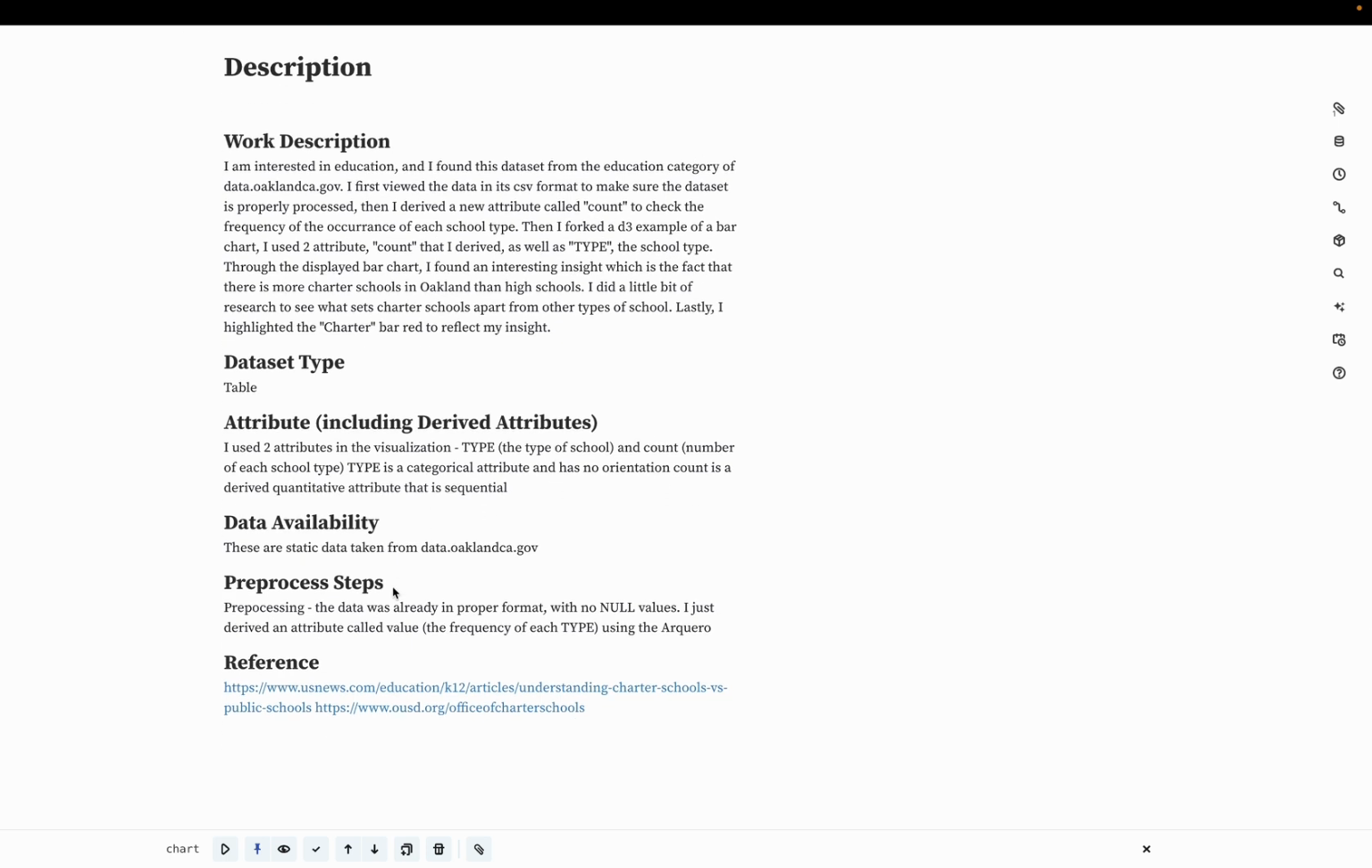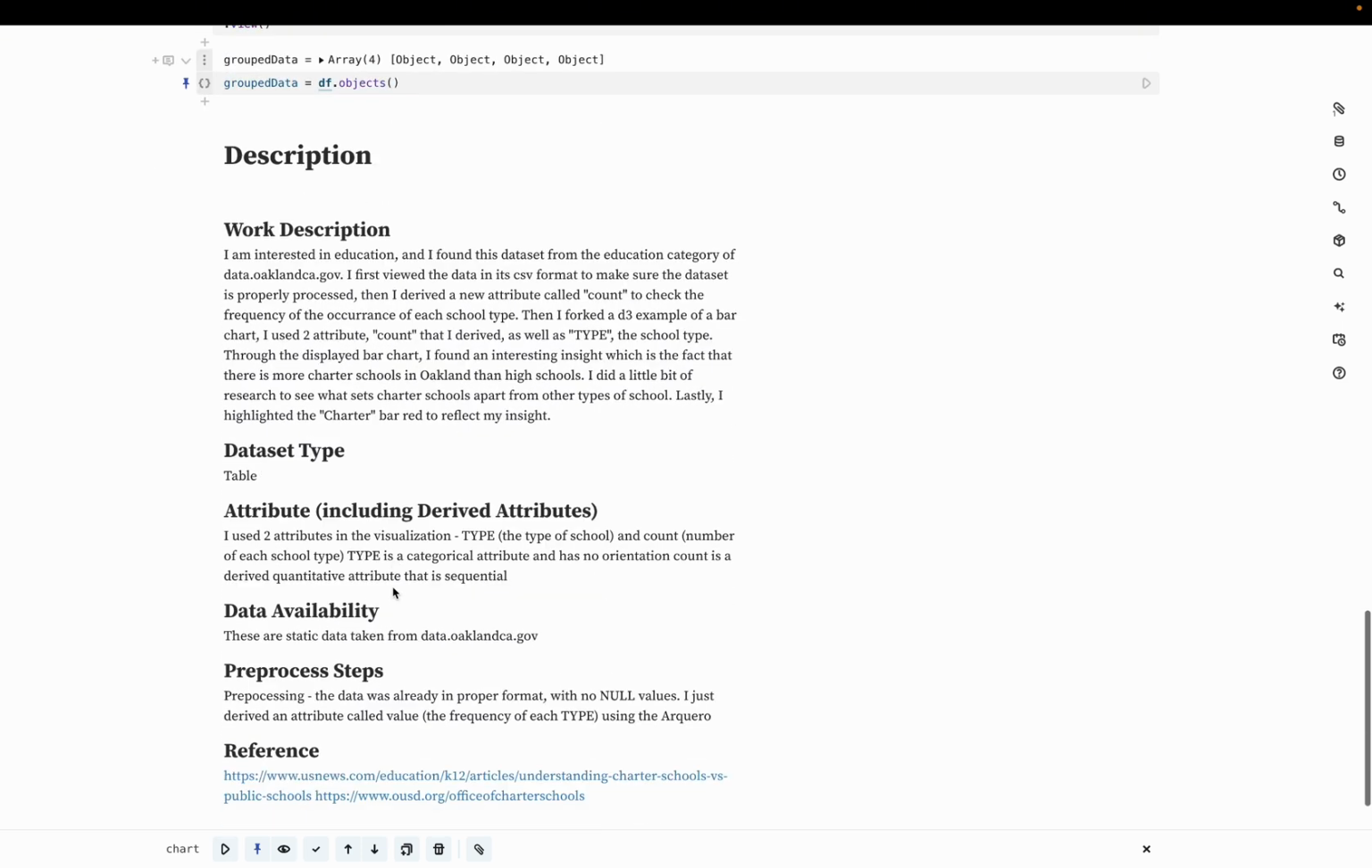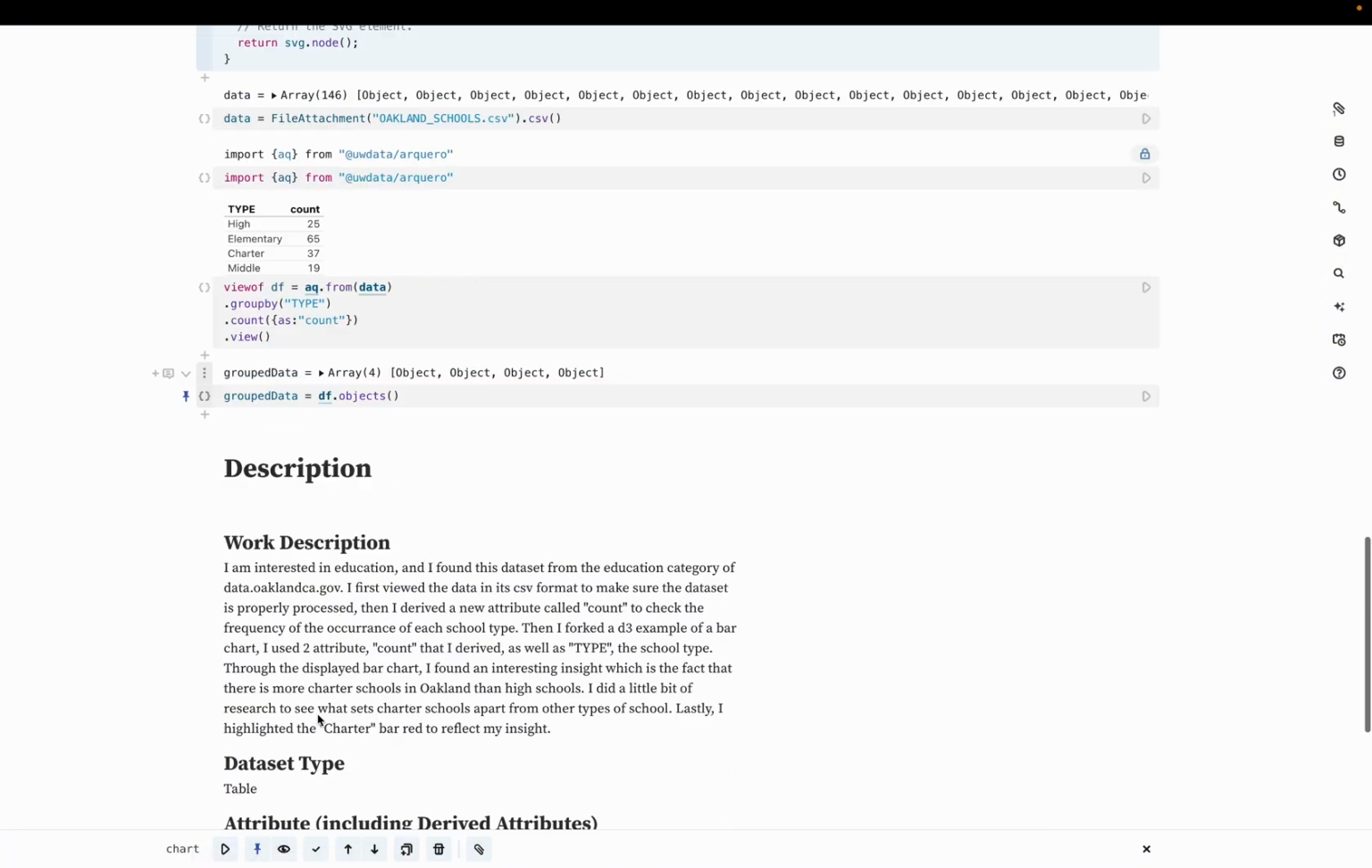So this data luckily was in proper format, so I didn't have to pre-process it because there was no null value. I just derived the attribute called value or count from this data set using a curl, and also put a few of my references in this notebook.